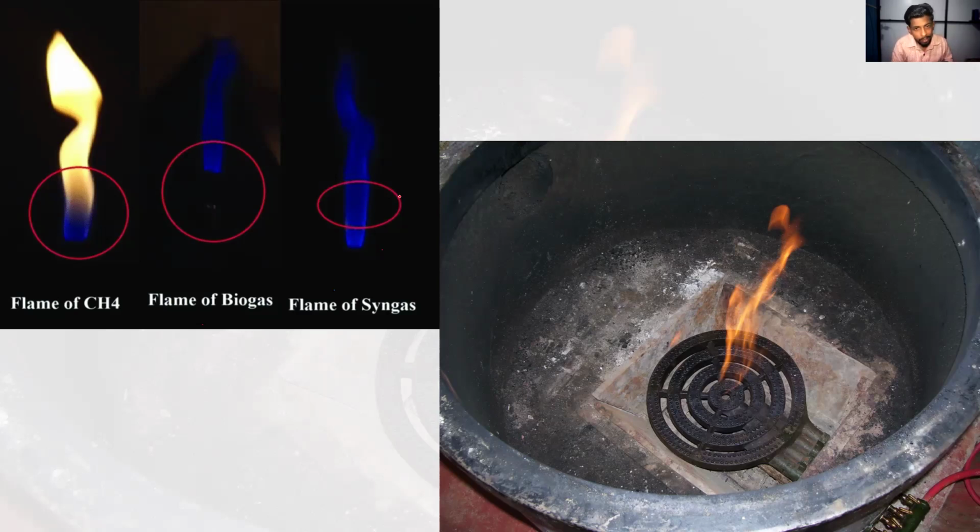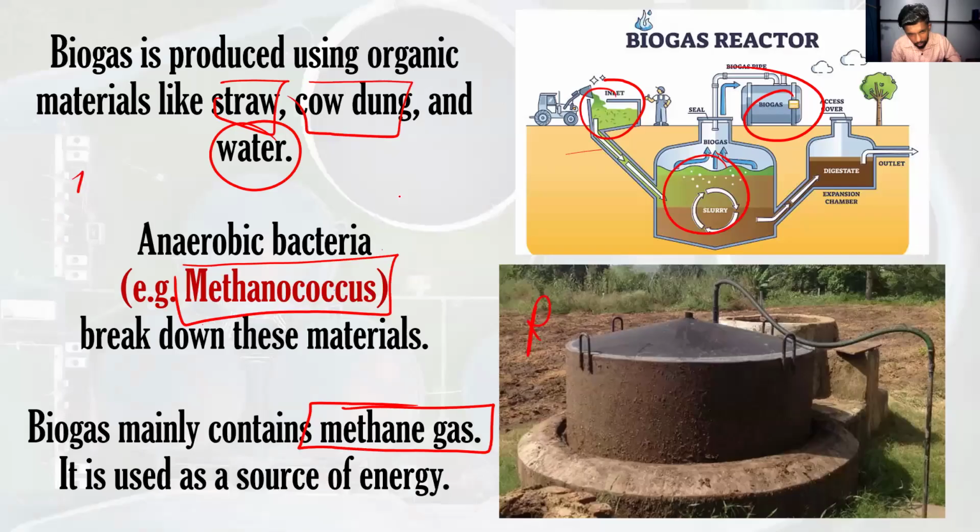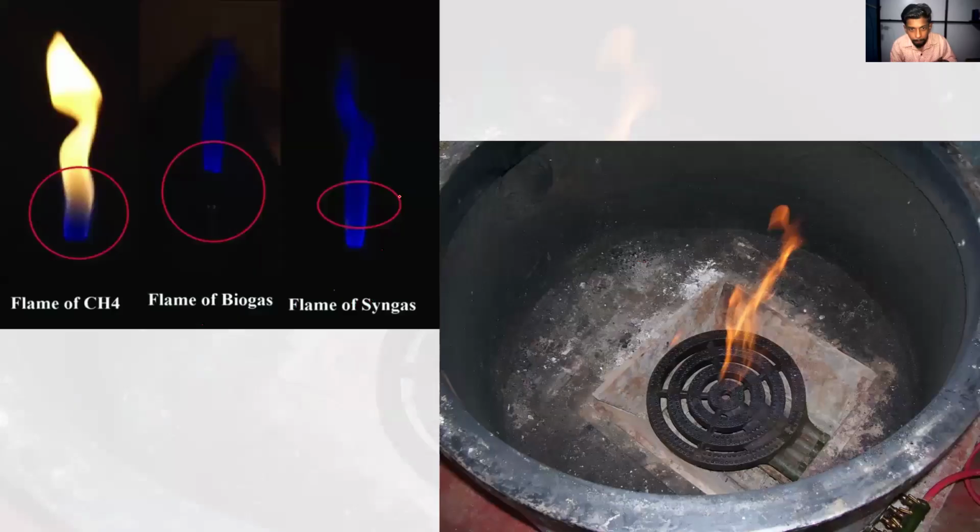You know, LP gas, liquid petroleum gas that you normally use in the kitchen, in the gas cylinder, will produce more heat. But the biogas cannot produce that much heat, so it will take more time to cook by using the methane. We can use this biogas or methane gas for cooking purposes.